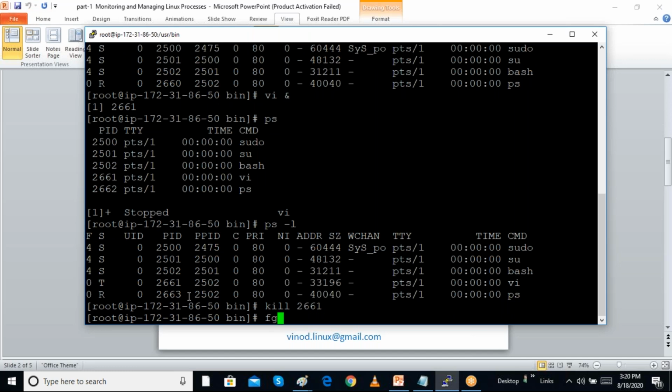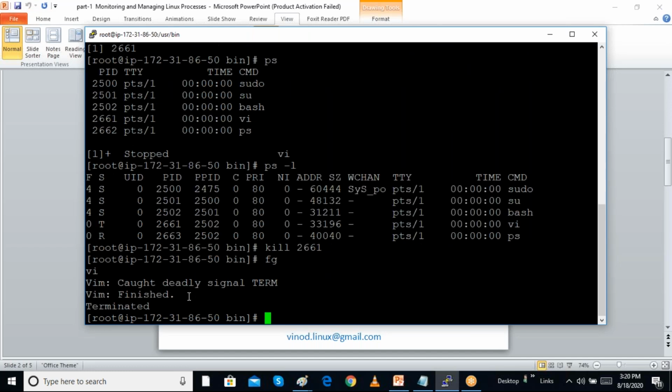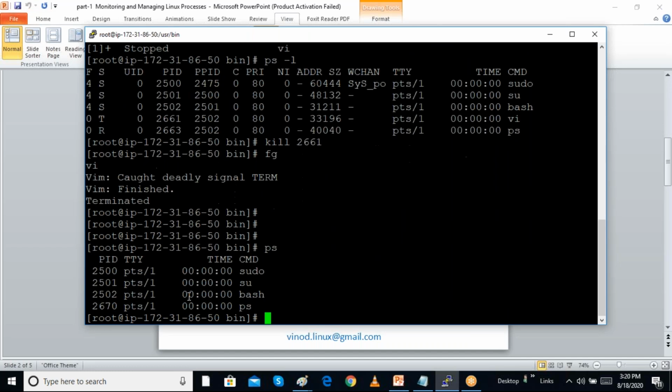When you run the foreground command fg 1, vi is not working. When you run the ps command, vi is no longer there. So we can kill a process with the kill command. The process ID is there and we can kill it.